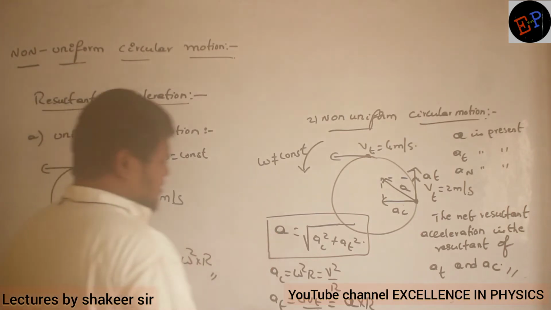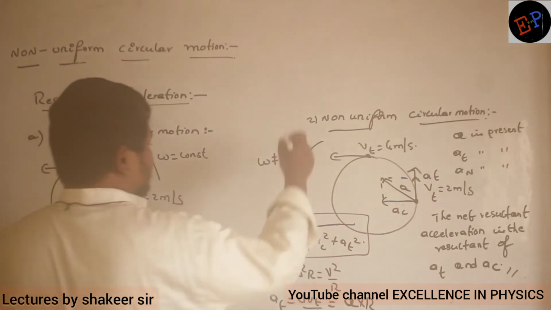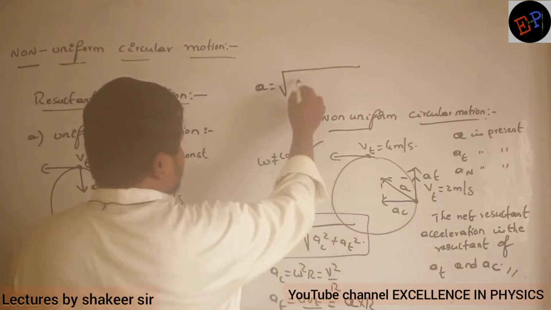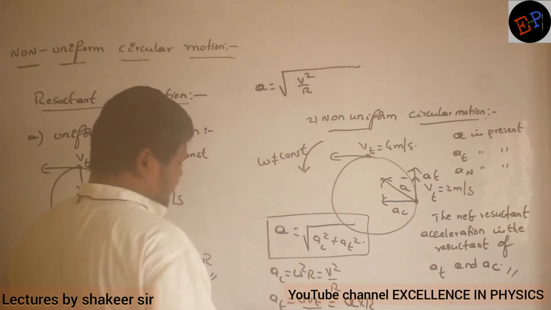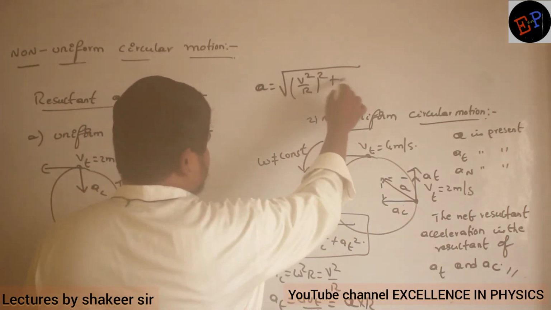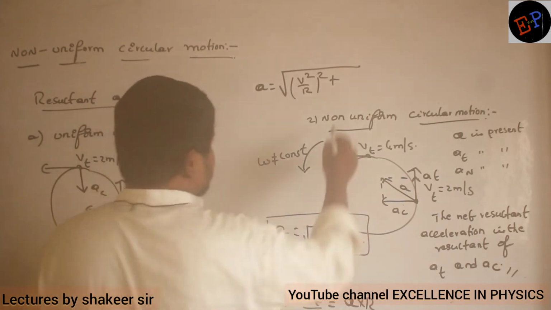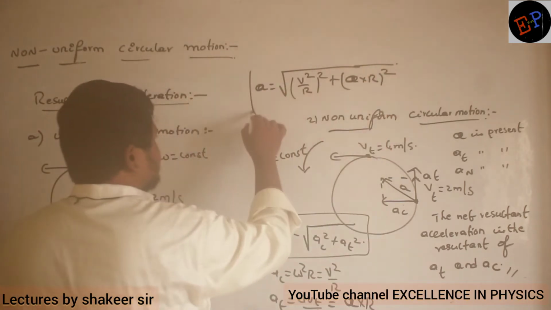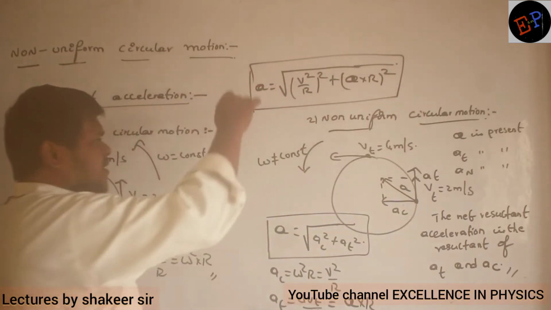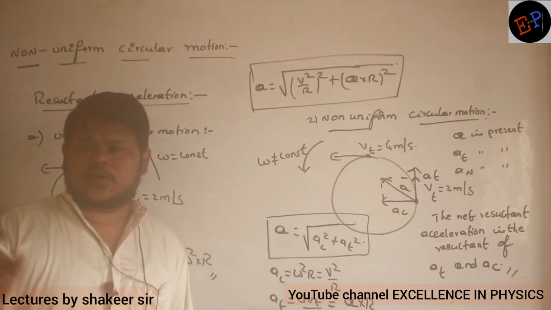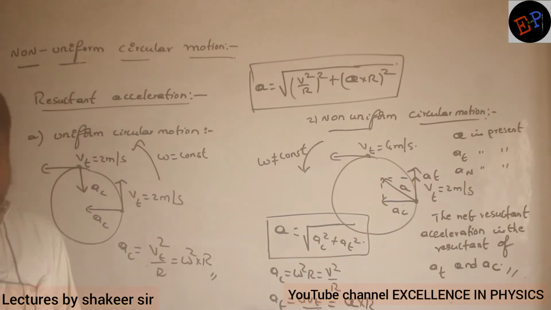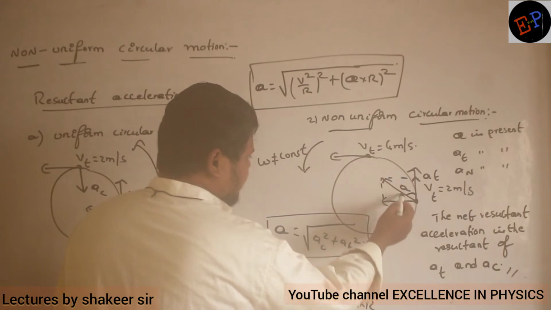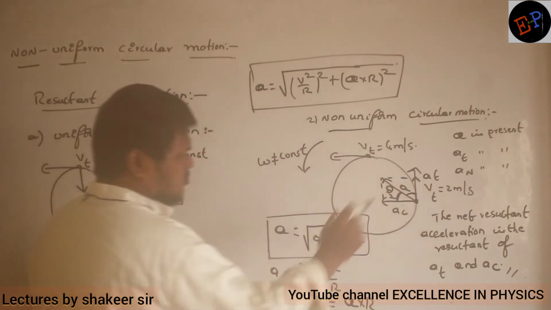So if you substitute in this equation, then what will you get? Then I will get A is equal to the square root of, instead of AC, let us write this equation, V square divided by R whole square, plus next A tangential. Tangential is how much? Alpha into R whole square. Clear? So this is the net acceleration acting on a particle which is moving in non-uniform circular motion. And the direction of this acceleration you can also find out.